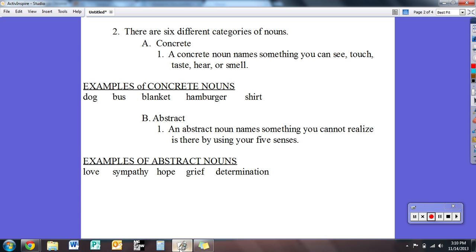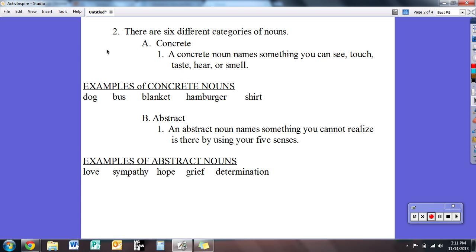Now, we're continuing where we left off from yesterday. So you notice at the top that rather than starting with another Roman numeral, we're continuing to talk about nouns, but we're moving on to a different segment about the same topic. So in my outline, I went and put a number 2, and wrote down that there are 6 different categories of nouns. That's what we just went over. First one we talked about, here's where we put a capital letter A.